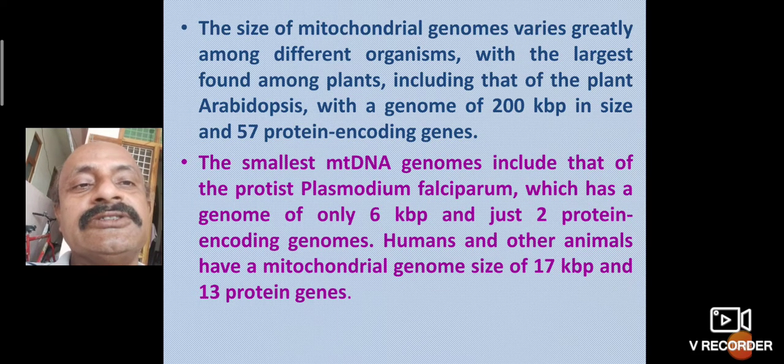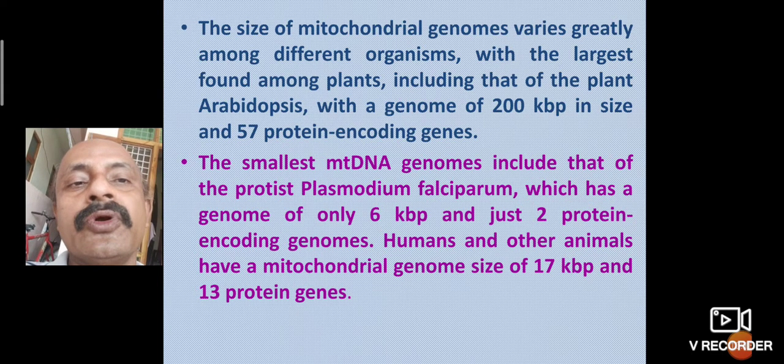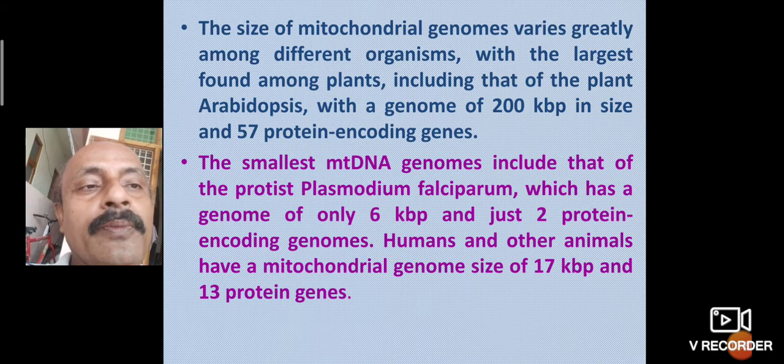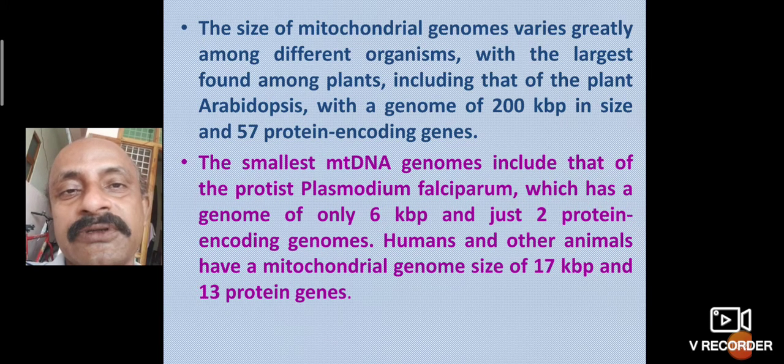which has a genome of only 6 kilobases and just 2 protein-encoding genes. Humans and other animals have a mitochondrial genome of 17 kilobases, with 13 protein genes present.